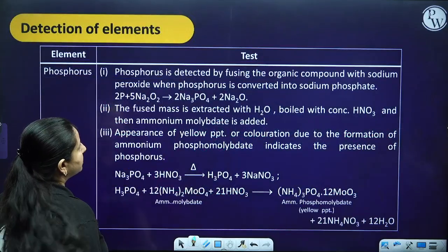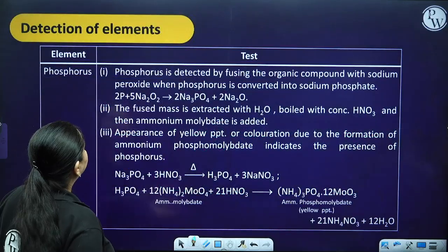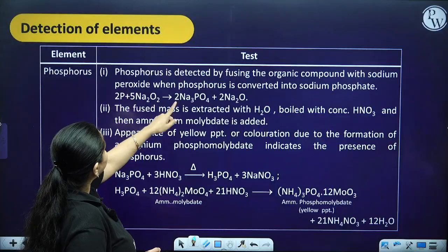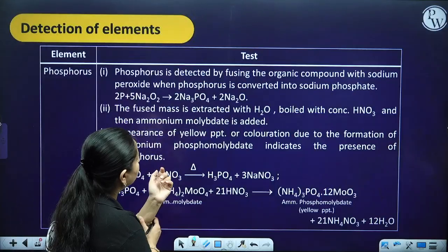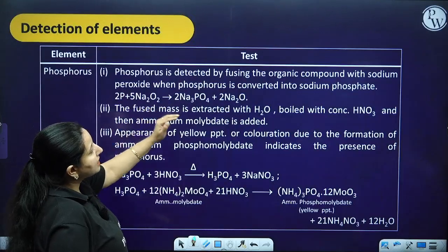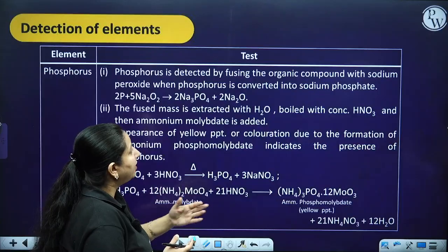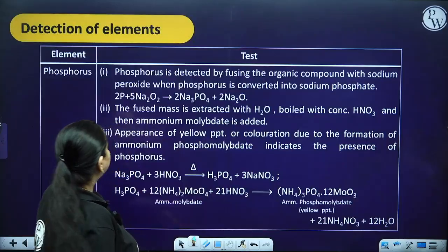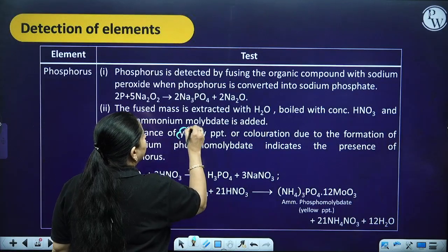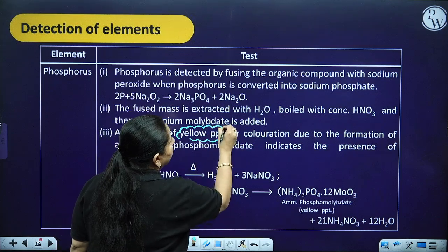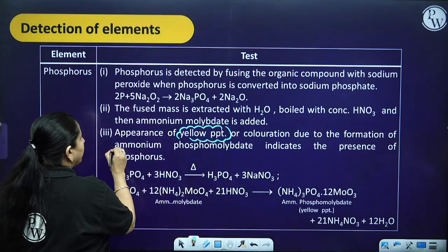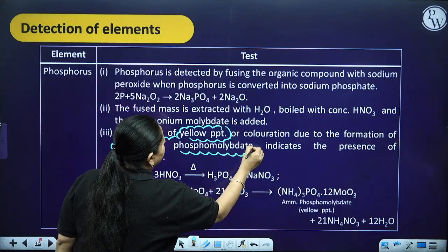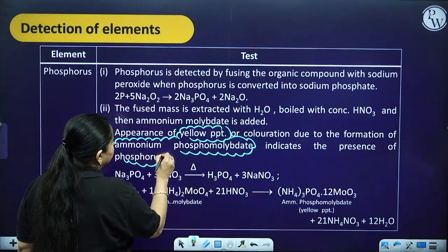Next is phosphorus. How is phosphorus detected? Phosphorus is detected by fusing the organic compound with sodium peroxide, when phosphorus is converted into sodium phosphate. Now this fused mass is extracted with H2O and then boiled with concentrated HNO3, then ammonium molybdate is added. So the appearance of a yellow precipitate or coloration, due to the formation of ammonium phosphomolybdate, indicates the presence of phosphorus.